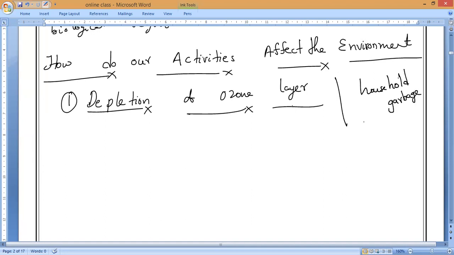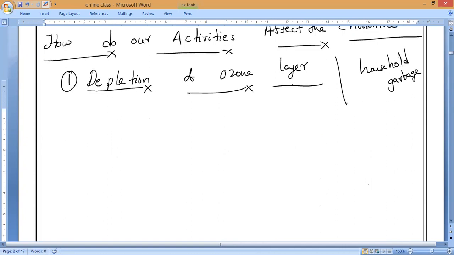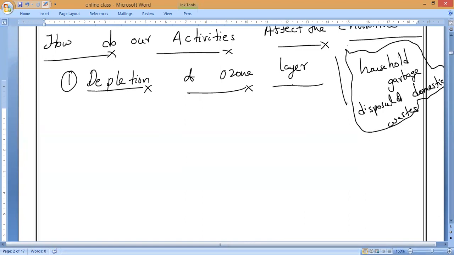Household garbage, also called disposal of domestic wastes. Kindly remember that these are the two things we are going to study. Actually, after this the chapter is almost at its end.